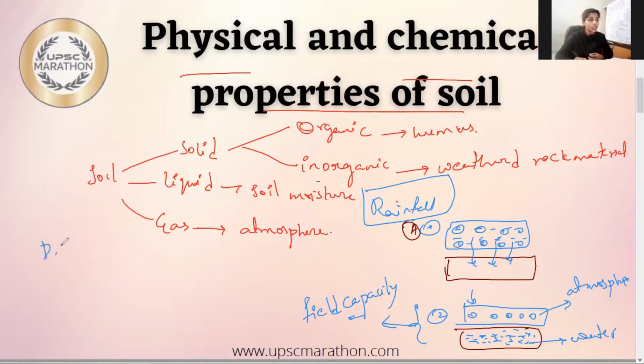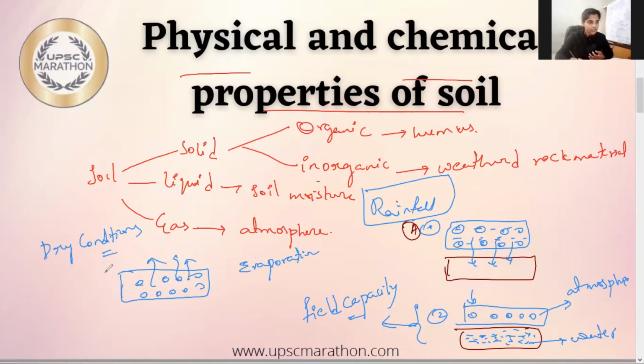Now let us consider what happens in the dry conditions. So this is a top layer. Whatever moisture the soil has in the top layer will be evaporated. So this is the first step. In this step, the bottom layer still has its moisture or water.